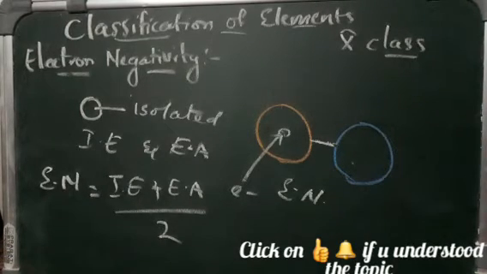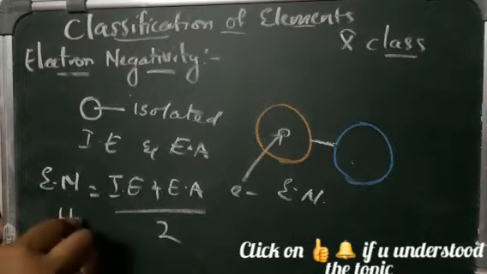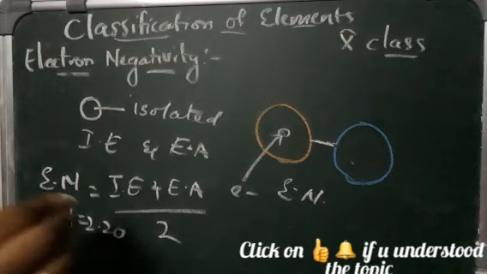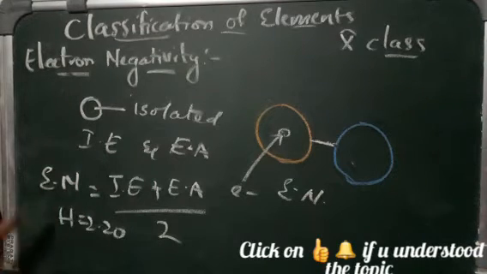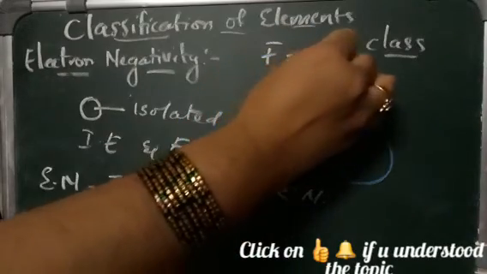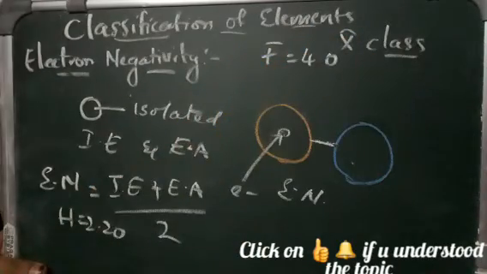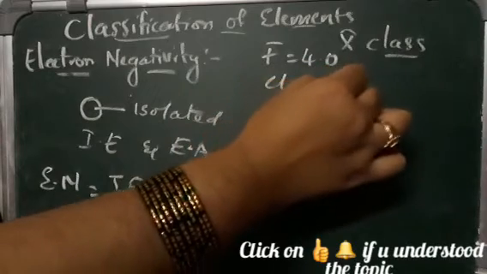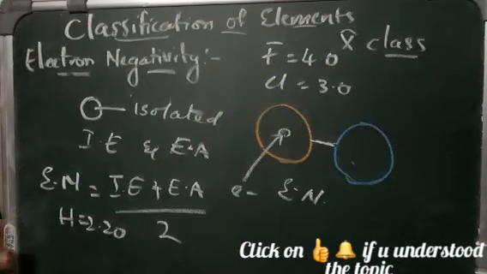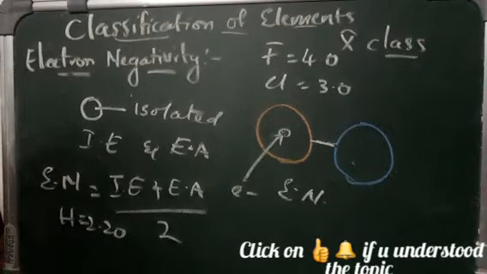He assumed that the electronegativity of hydrogen is 2.20 and calculated the values of other elements with respect to hydrogen. For example, for fluorine we have 4.0, and for chlorine we have 3.0. Like this, he calculated the values for other elements also using this equation.